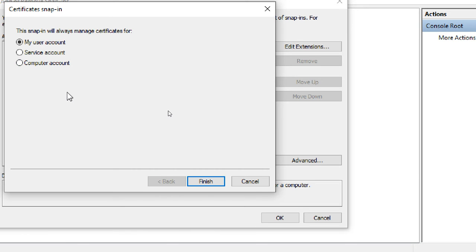Computer account means computer certificates, for all the users in the computer. My user account is for my account purpose only, for my user personal only. Service account means service-based things. Now we are not going that way. You have to go to my user account, click Finish, then click OK.